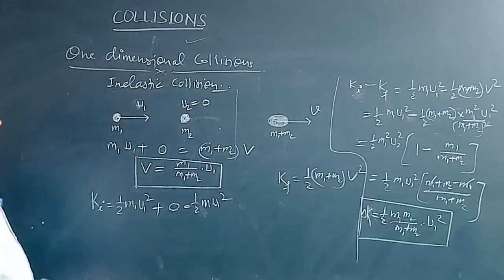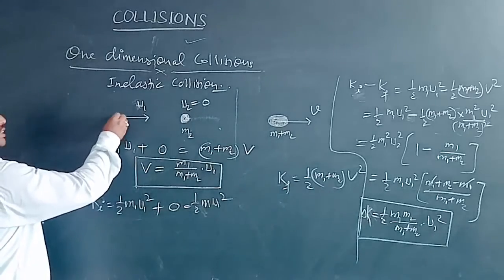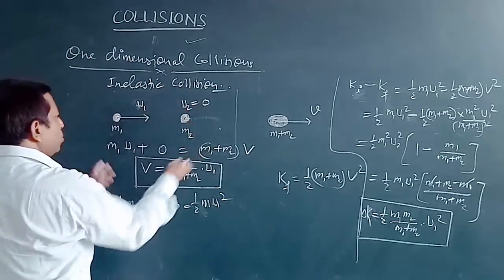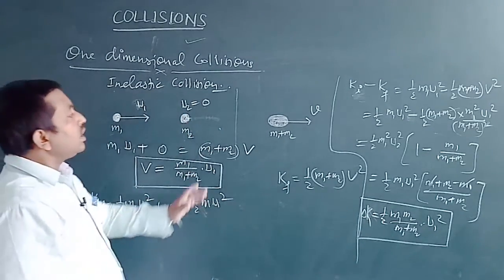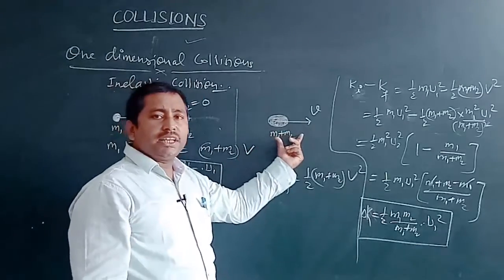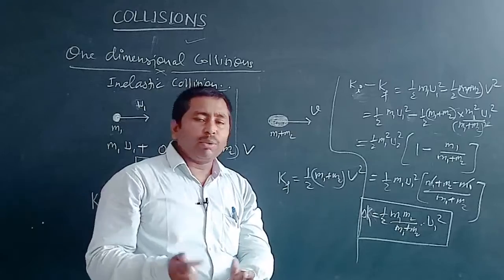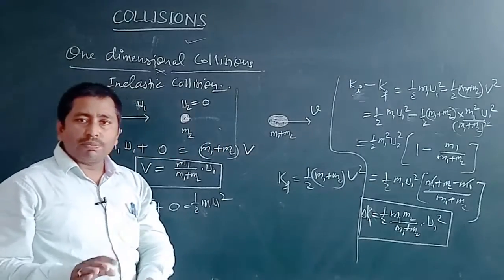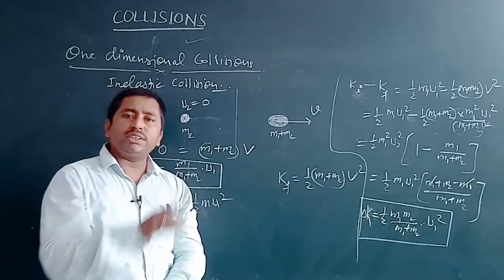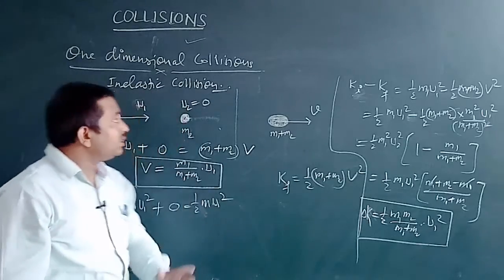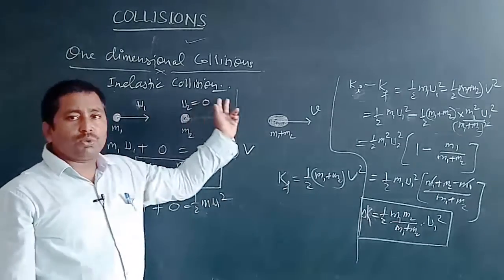So we can say that the initial kinetic energy of the system of both balls is greater than the kinetic energy after collision. One can easily guess that the kinetic energy of the system after collision decreases when the collision is inelastic.